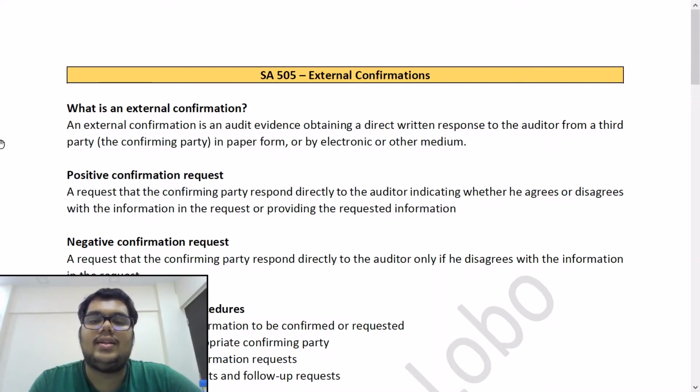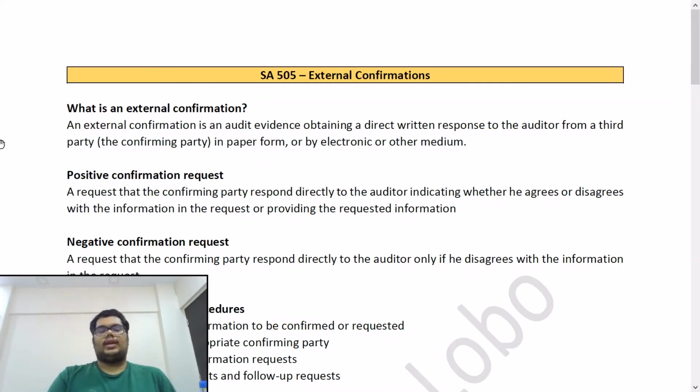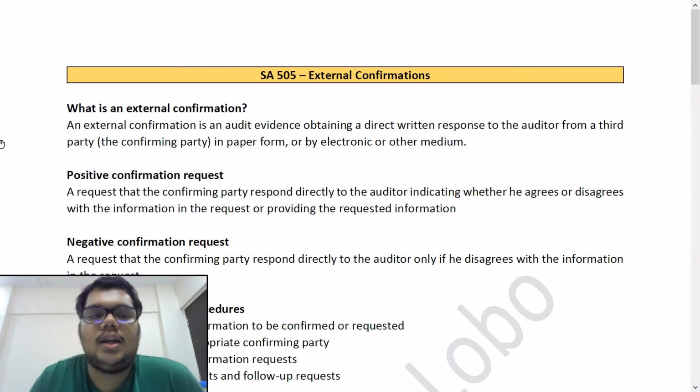So understand that there always has to be a management authorization to any confirmation that the auditor is seeking. Okay, so with this, let's start with the standard. Question number one: what is an external confirmation?